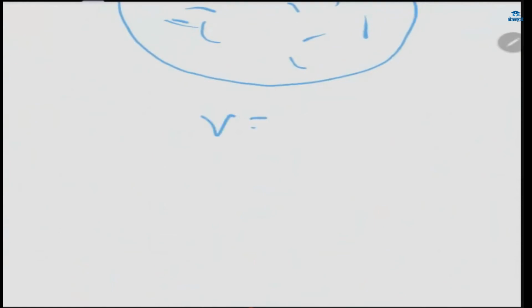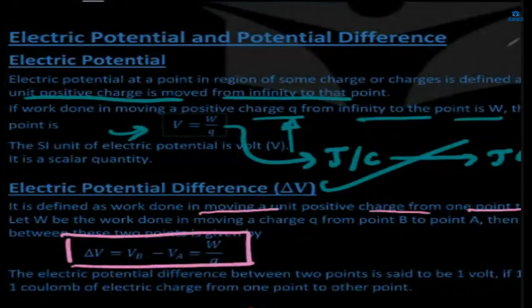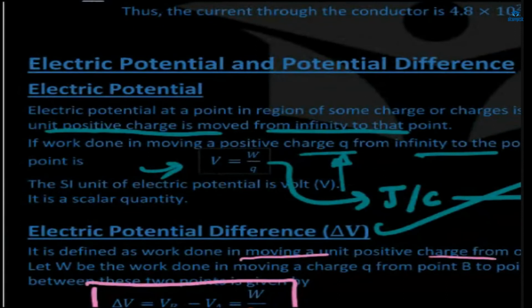Means potential difference is the work done in bringing a charge Q from point A to point B. VB minus VA, you can also say it like this. See, here it is electric potential.